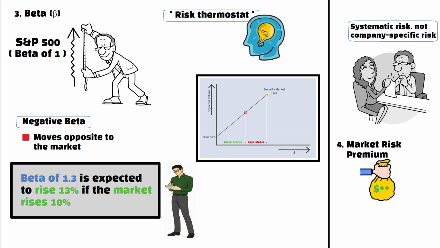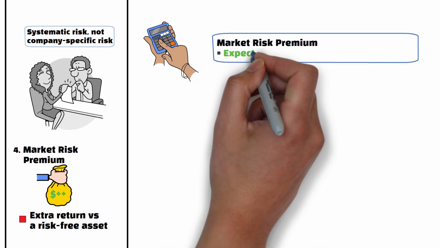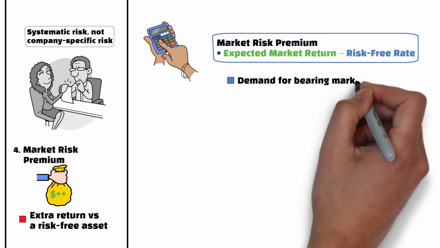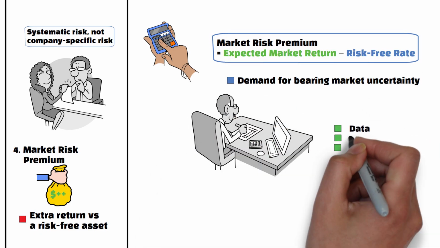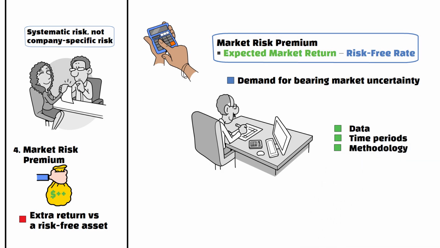Next, we have the market risk premium, which is the extra return investors expect from holding the market portfolio rather than a risk-free asset. It's calculated by subtracting the risk-free rate from the expected market return. This figure shows the compensation investors demand for bearing overall market uncertainty. There is no universally accepted market risk premium, as estimates vary depending on data, time periods, and methodology.